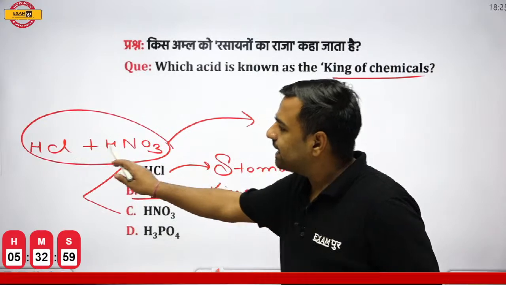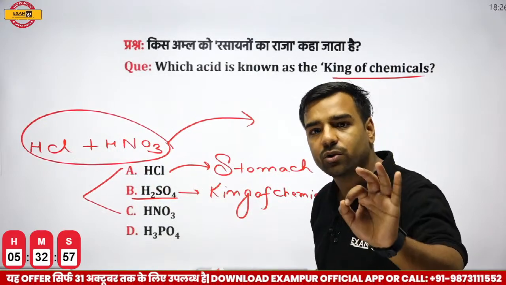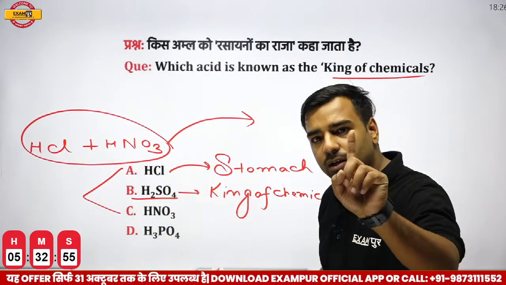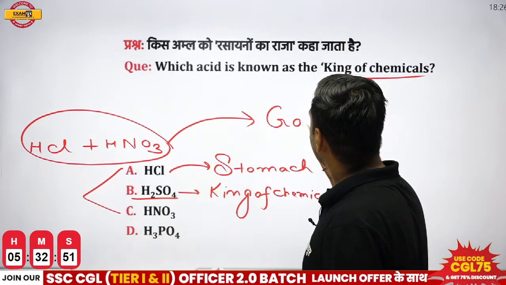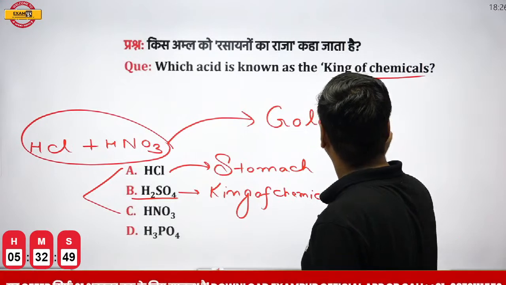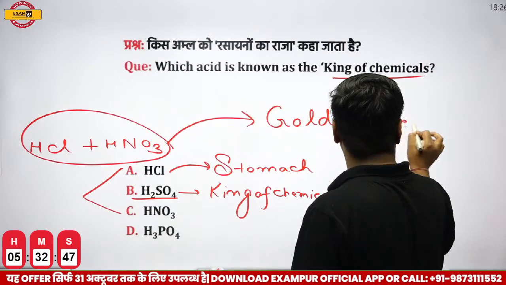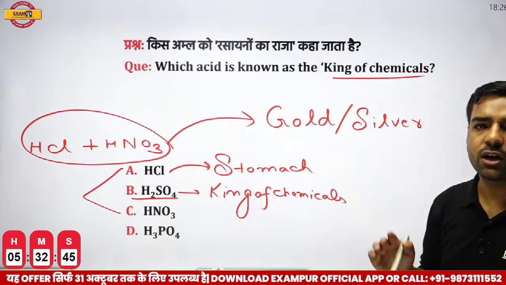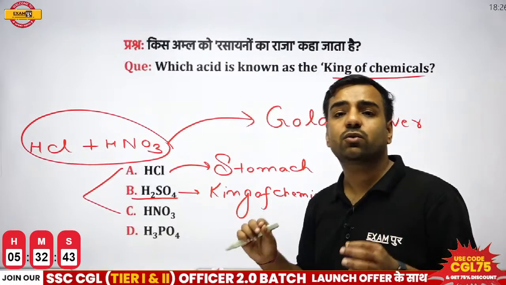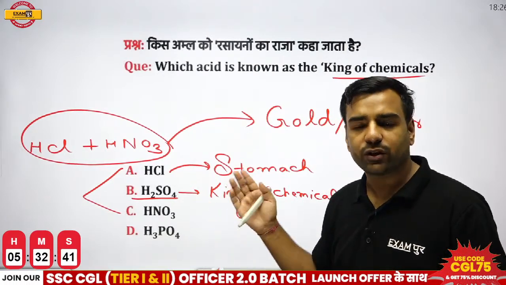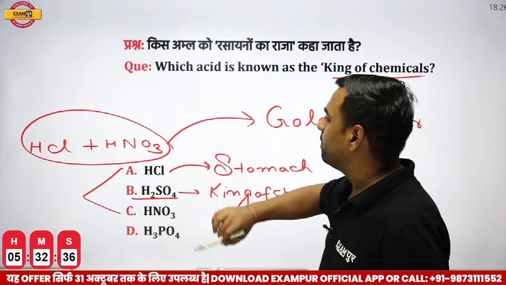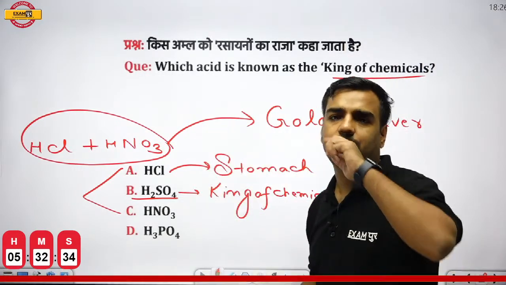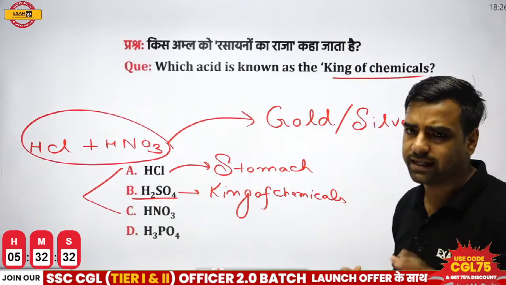When HCl and HNO3 combine in some proportion, that proportion is also important. When it combines in some proportion, it helps in reacting with gold and silver. And it is used for the cleaning of gold and silver. So let's see whether you can answer or not. What is this combination called? I will tell you that proportion also. Actually, that is asked in the examination.